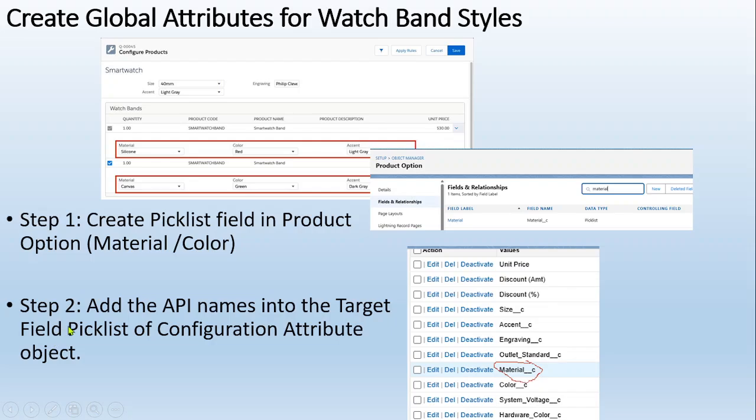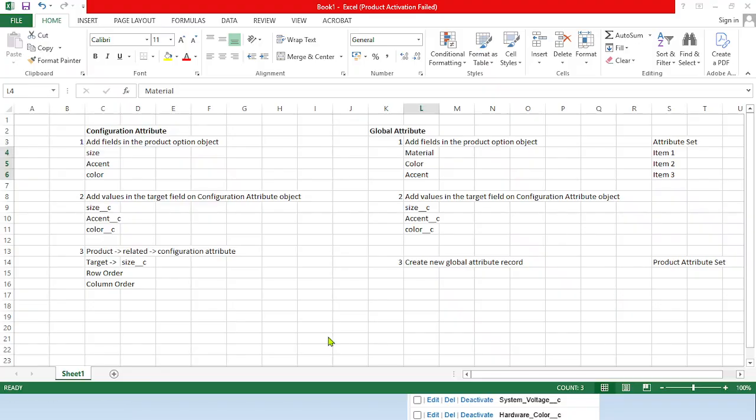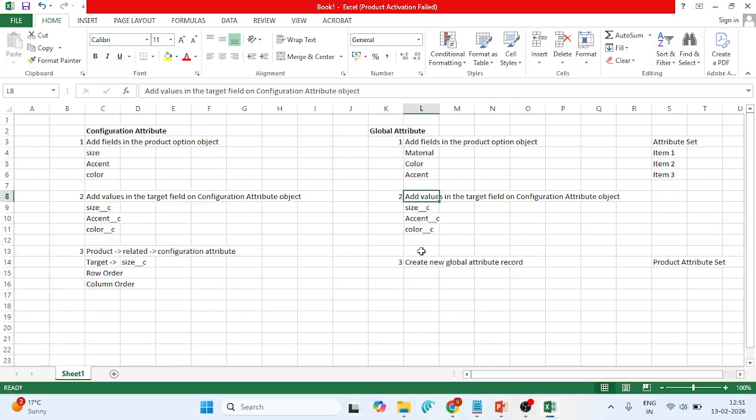Second step is also the same. Add the API names into the target field pick list of the configuration attribute. Okay, I will do it, because I already told you why I am adding: I need to add the configuration attribute record or the global attribute record. The same object record I am creating. So I am adding material underscore C, color underscore C, and accent underscore C. So these three are added. Correct? Targets added.